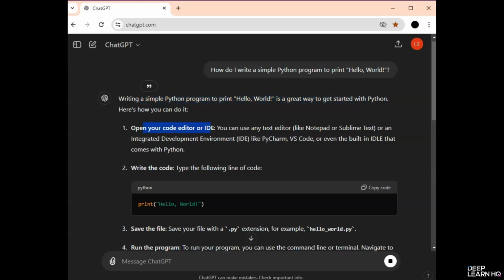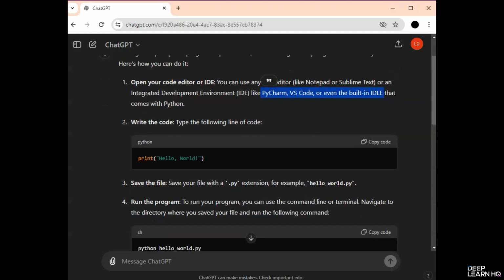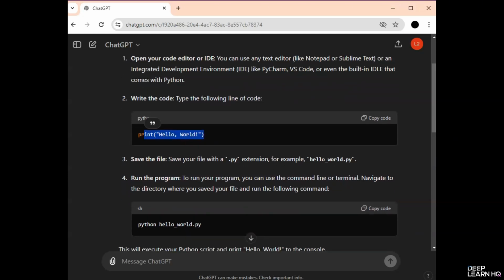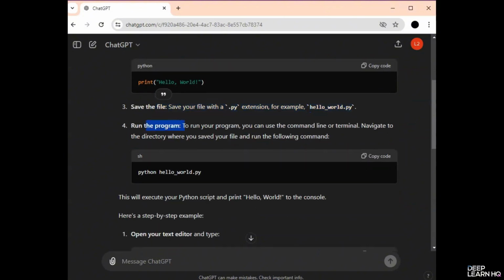Open your code editor or IDE. You can use any text editor. We talked about Replit, but you can use these too, which are PyCharm, VS Code, Google Colab, or even more. Write the code. Type the following line of code, which is print, brackets, apostrophes, hello world, apostrophes close, and bracket close. Save the file. Save your file with a .py extension, for example, helloworld.py, and then run your program.